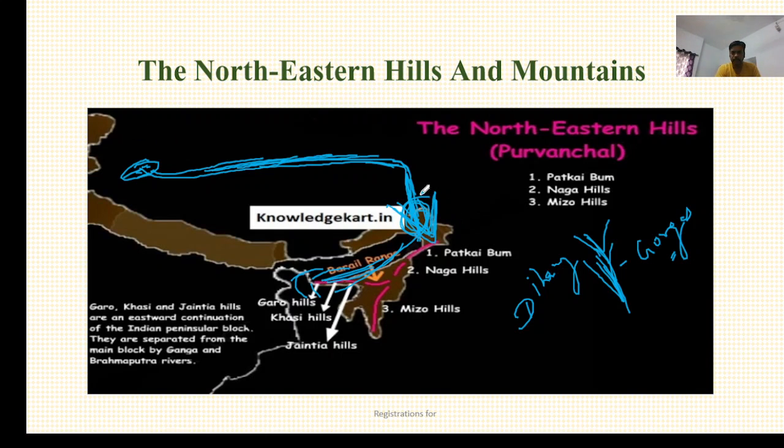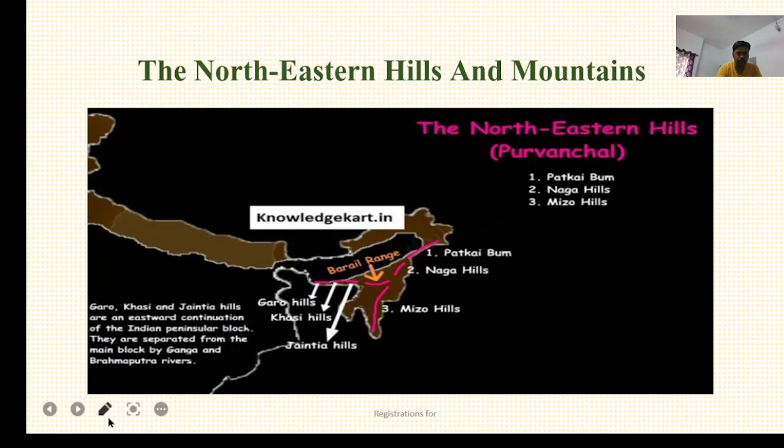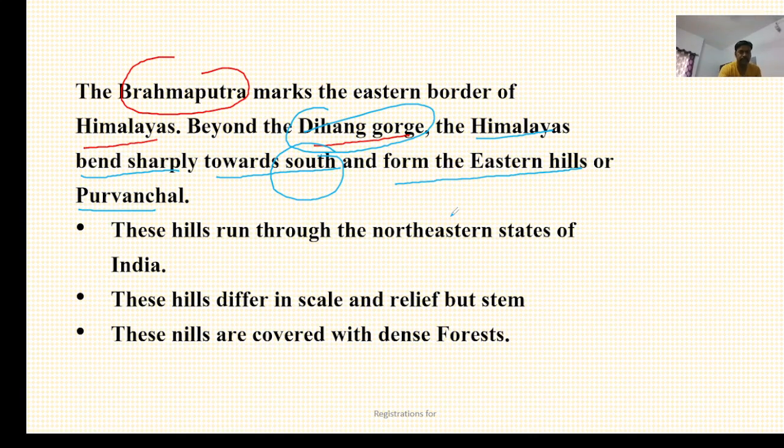See, Brahmaputra turns south. Again, I am showing you here. I am erasing all the ink, and let's see when Brahmaputra is flowing through this area. It is a physical boundary between the other regions of the northeastern states and the Purvanchal hills or northeast hills, which are located here at the boundary. So here you have the northeast hills and Brahmaputra is forming the boundary. That's why it is written here.